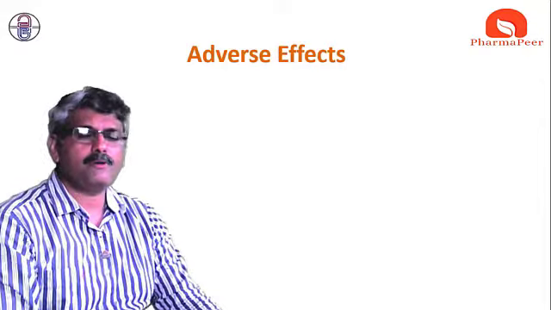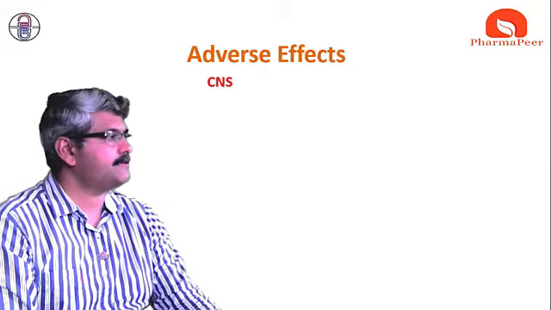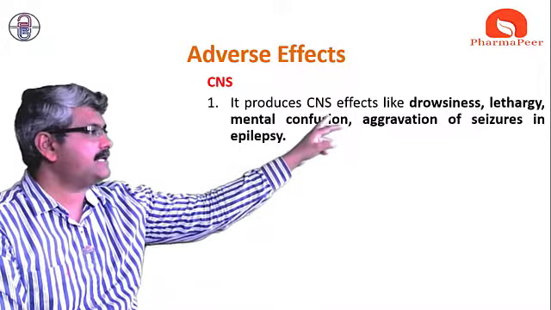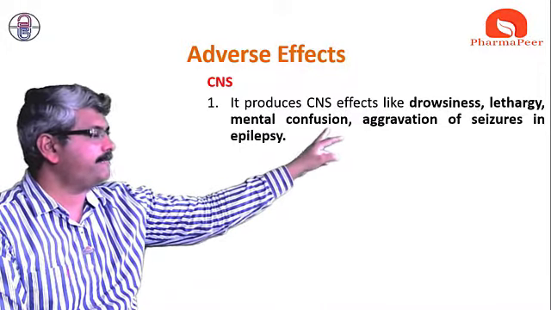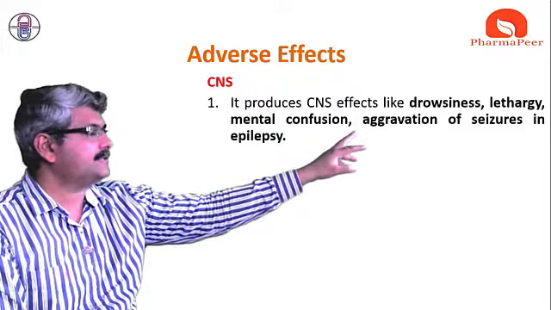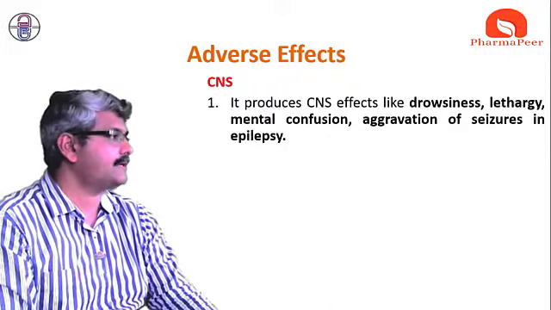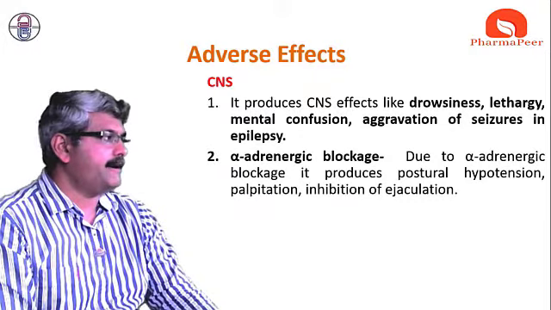Then what are its possible adverse effects? On the central nervous system, it produces effects like drowsiness, lethargy, mental confusion, and aggravation of seizures or epilepsy is sometimes possible.